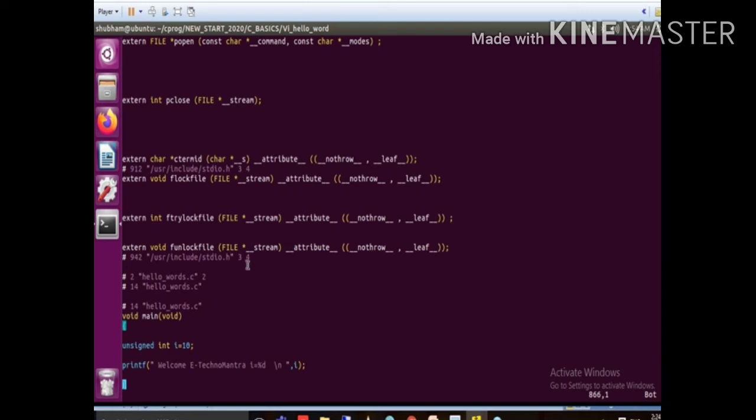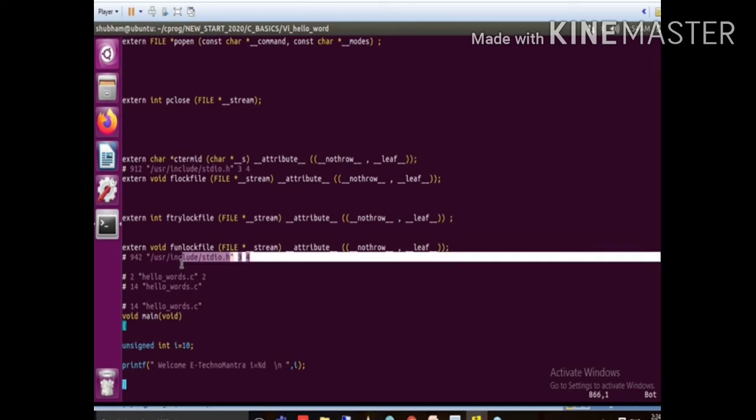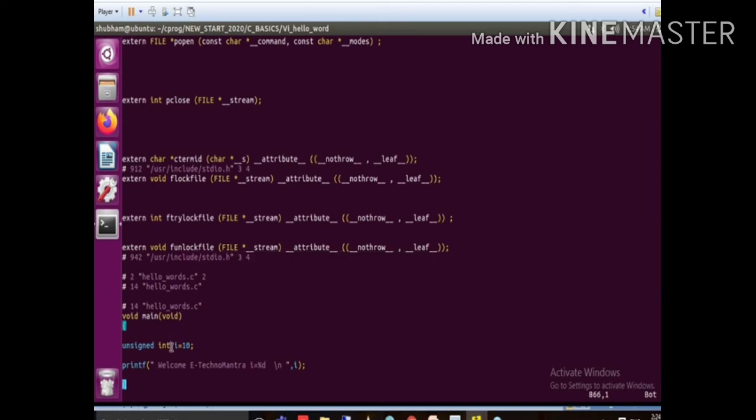Second point, it added a file. It already added the stdio.h, whatever we included. And the third point is it replaced the macro definition. We can see we wrote uint here, and it replaced the uint with unsigned integer. So all the 3 points I discussed with you, we can see practically here.